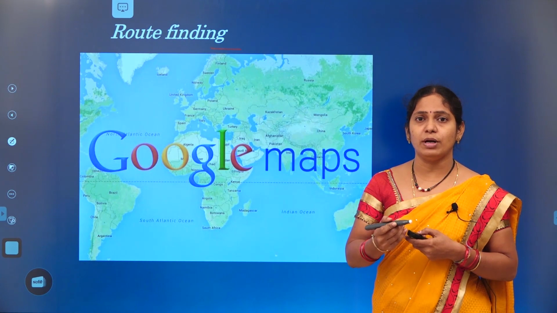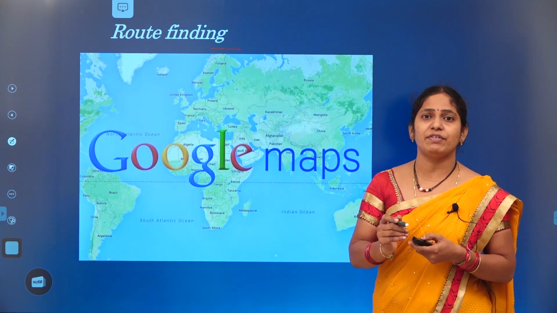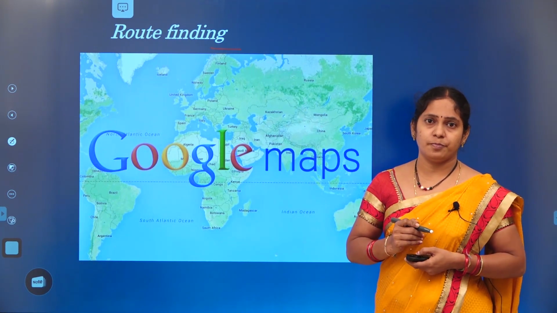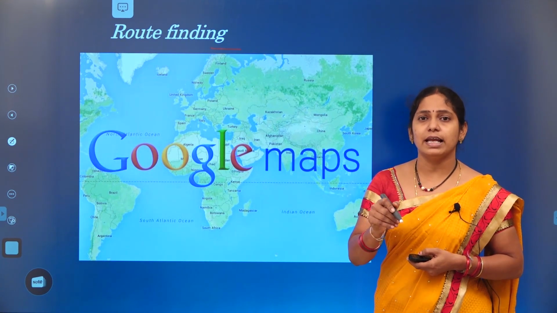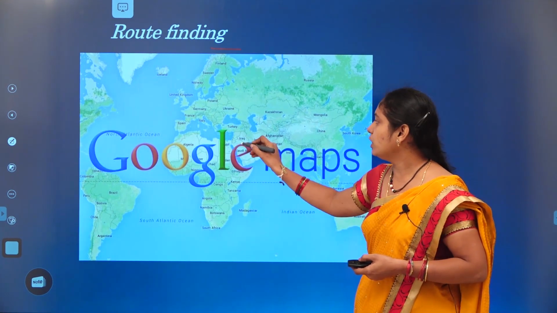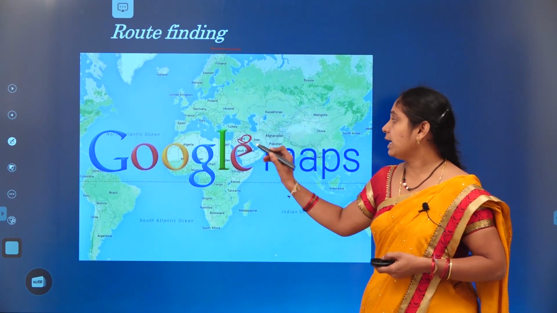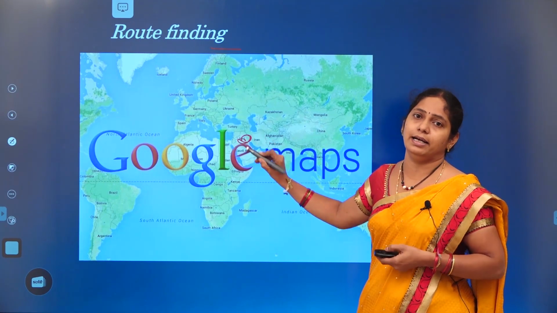If you want to move from somewhere else, you need to select a specific source location. There we have one more option. If you want to move from the current location, there you can select it as the current location. Move to your present location. So the current location will be automatically selected.